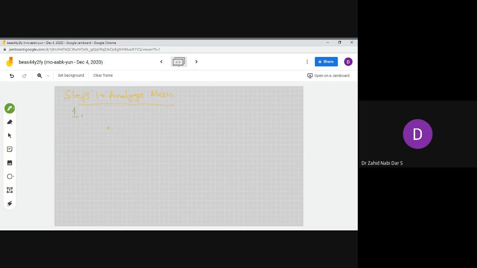The step number one would be to select a set of meshes such that at least one mesh passes through each branch. So this is the step number one.